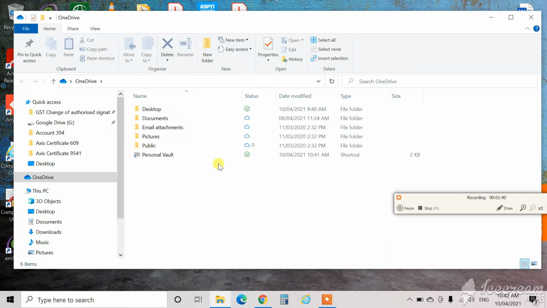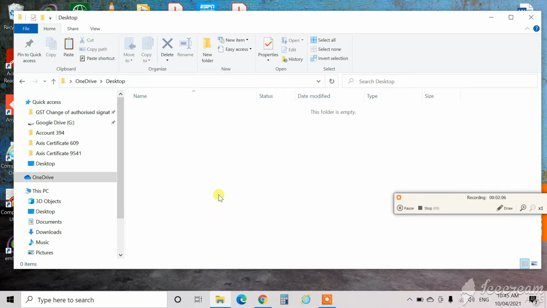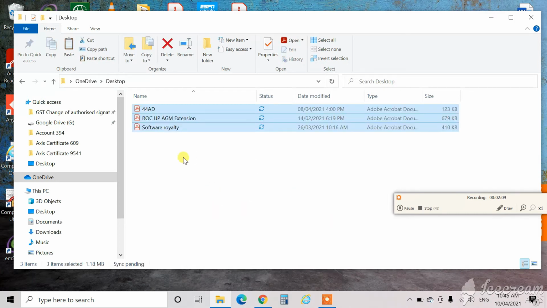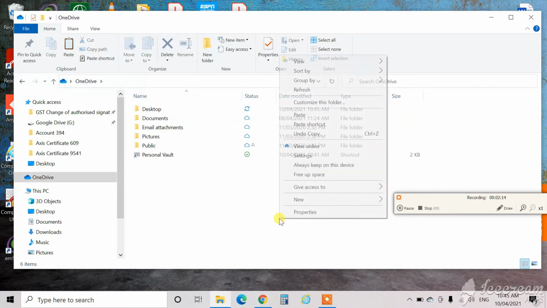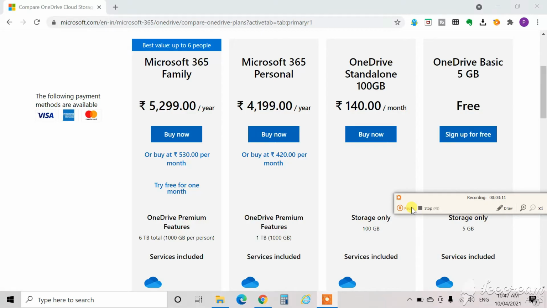On opening the OneDrive folder, there are a number of folders such as Desktop, Downloads, etc. You can store all your files in these folders. Let me copy some of the files on my desktop to OneDrive folder. Right click on an empty space and click refresh. Now you will see a small green tick. This means that the files are on the system as well as on the cloud.